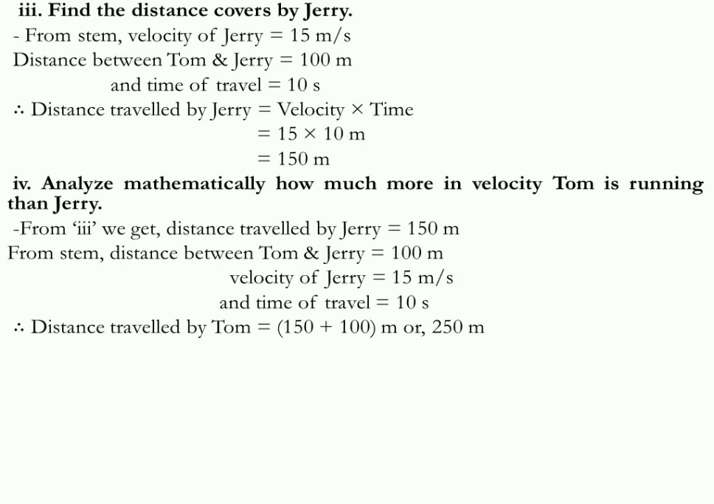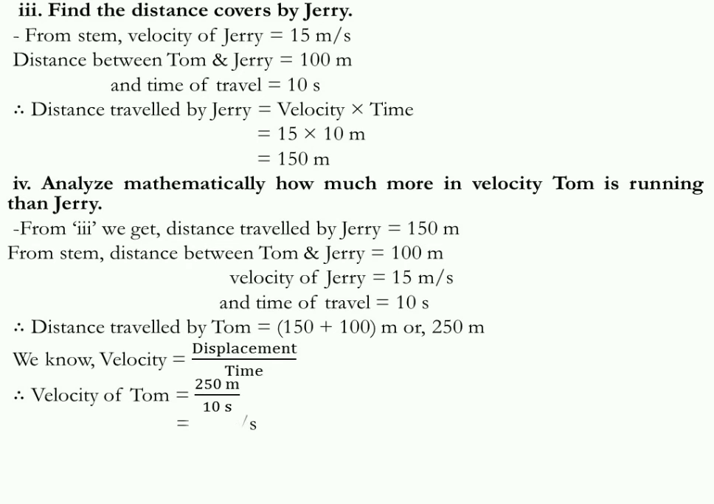Distance traveled by Tom 250 meter, and we have the time 10 seconds. So here distance means displacement actually, because they are running in a specific direction. So for velocity we know the formula is displacement divided by time. Here displacement is 250 meter, time is 10 seconds. So if we divide 250 by 10, it becomes like 25 meter per second. So that is the velocity of Tom.